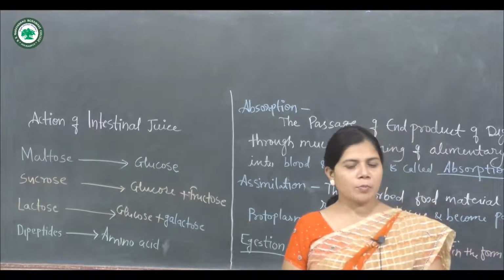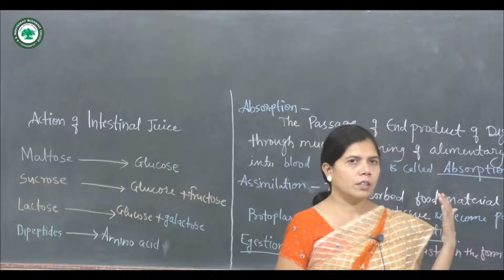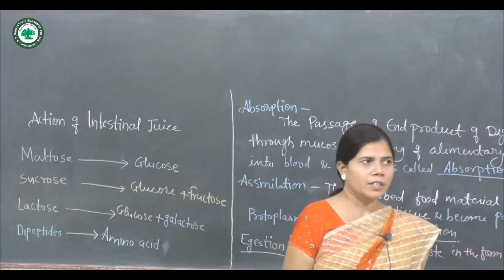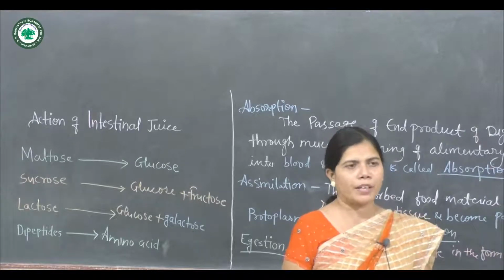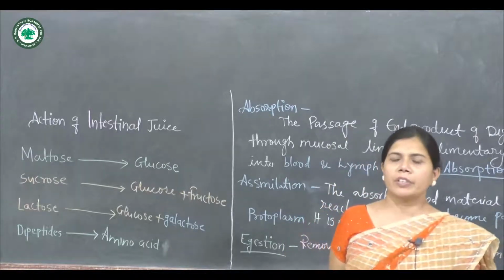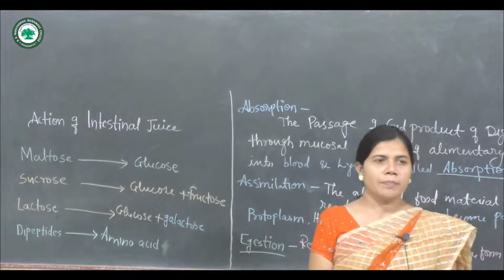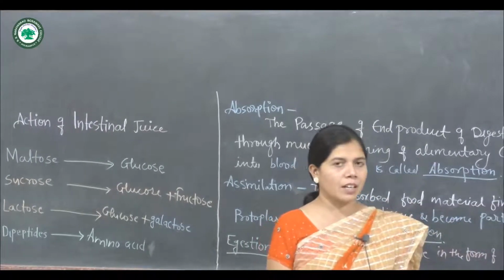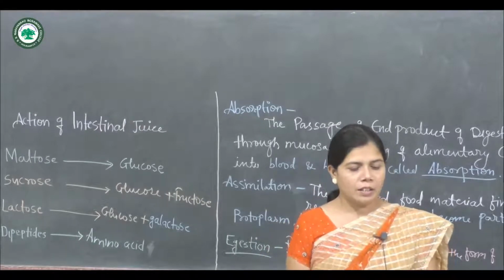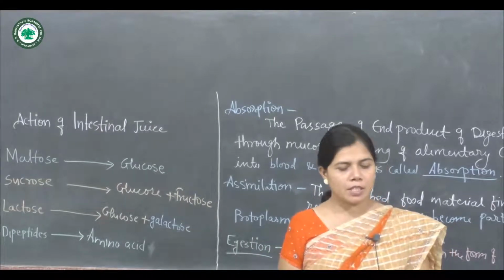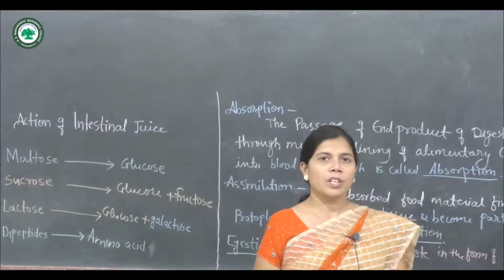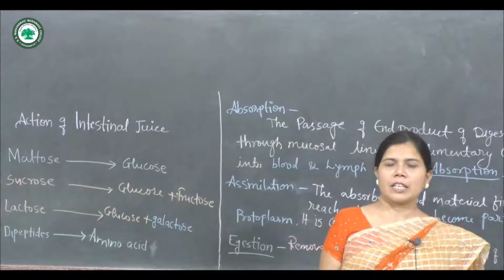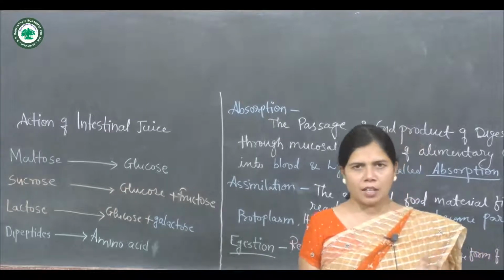Now students, we are moving on to the next topic, that is absorption. After digestion, after the action of pancreatic juice and intestinal juice, the chyme is produced, and this is an alkaline slurry that is ready for absorption. The nutrients present in the chyme are ready for the next process, that is absorption, assimilation and egestion.